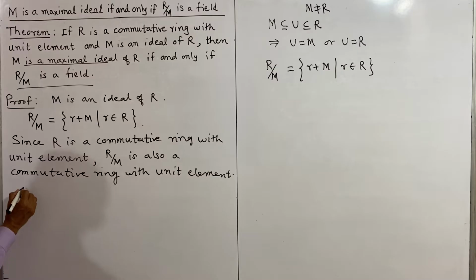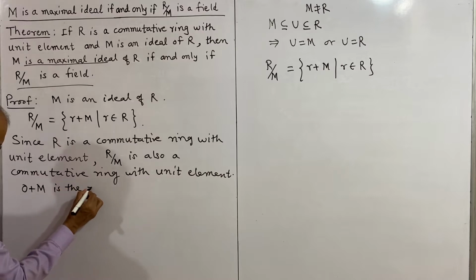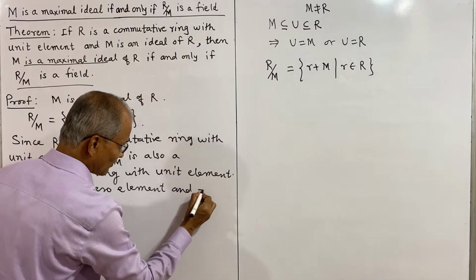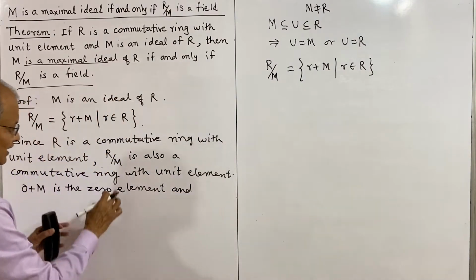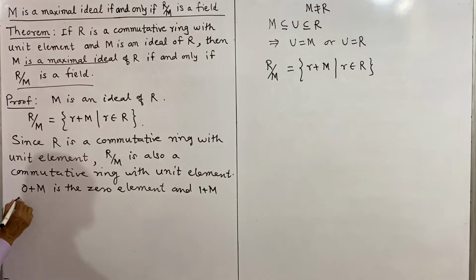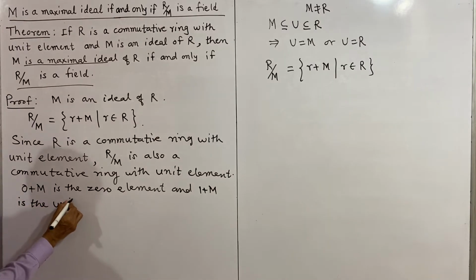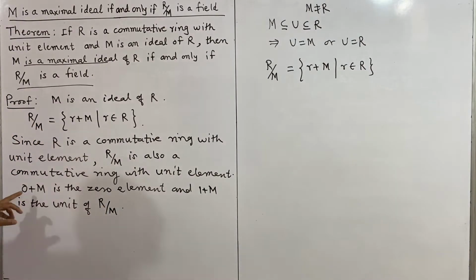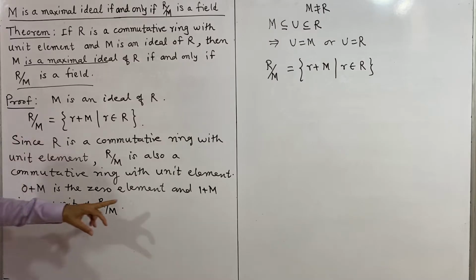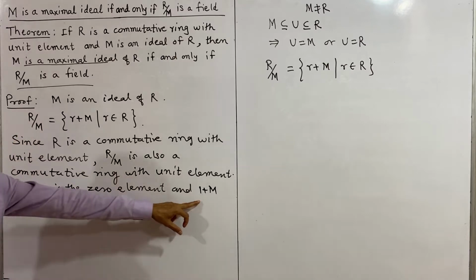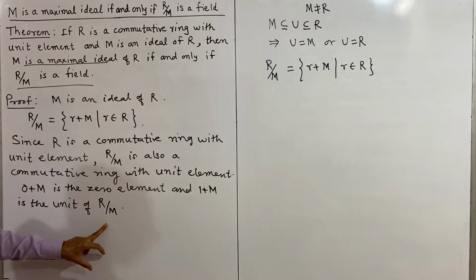So 0 plus M is the 0 element, and 1 plus M. We have stated here it is a ring with unit element, and what is its unit element? 1 plus M is the unit element of R by M, where 0 is the 0 of ring R and 1 is the unit of ring R. Then 0 plus M is the 0 of R by M, and 1 plus M is the unit of R by M. This we have.